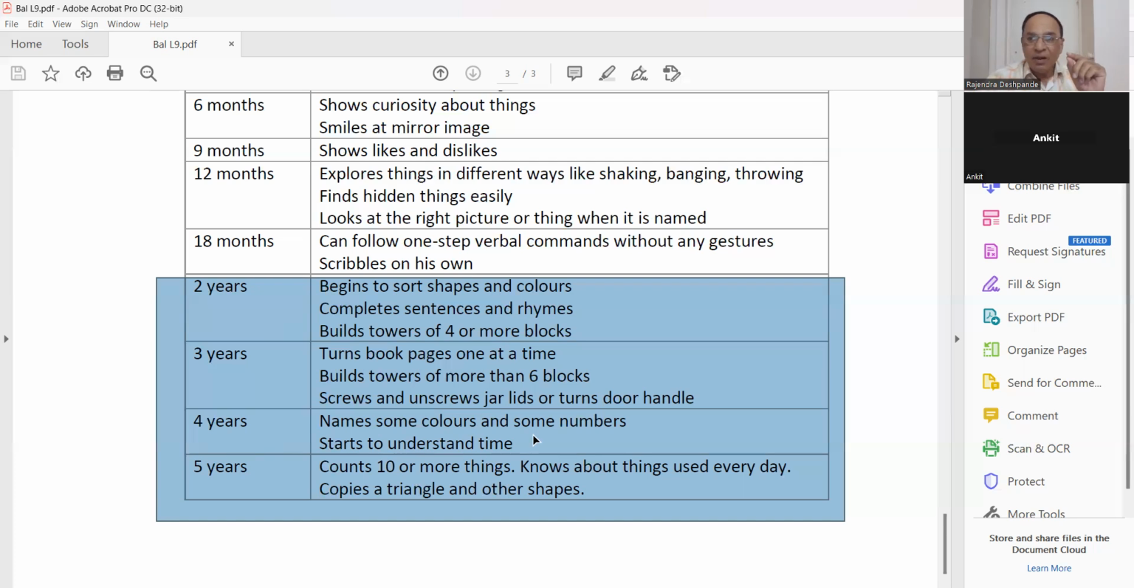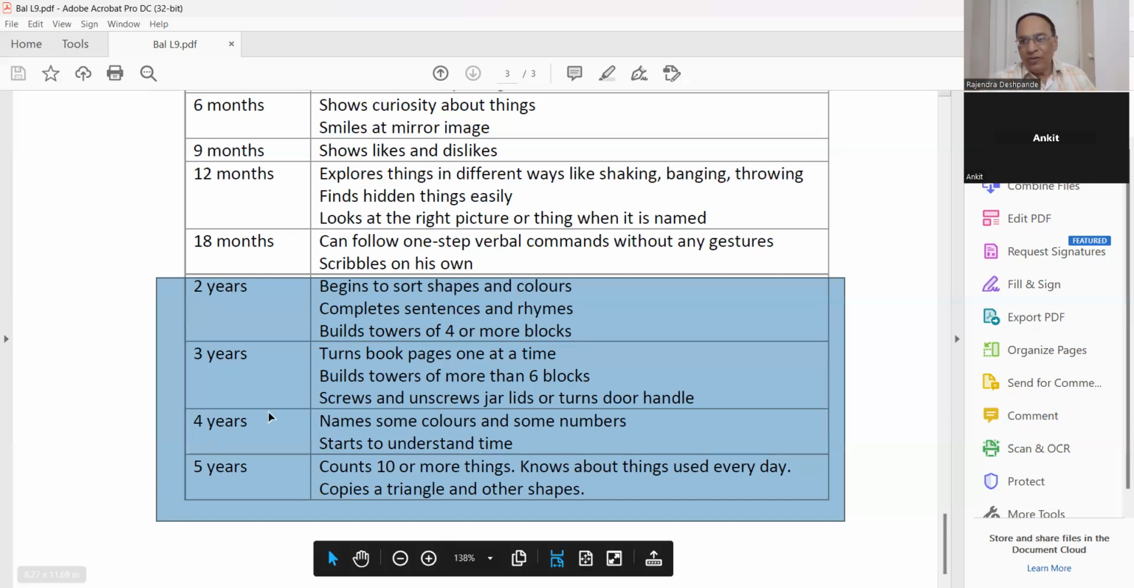He can identify numbers. How many fingers? He can answer 5. He will count 1, 2, 3, 4, 5. So this type of counting numbers or naming colors is possible at the age of 4 years. He starts to understand even time. If you show him the big clock and ask, what is the time? You can say the big arm is at this point, the small arm is at this point, and he can give the answer. So recognition of the time factor can be done at the age of 4 years.